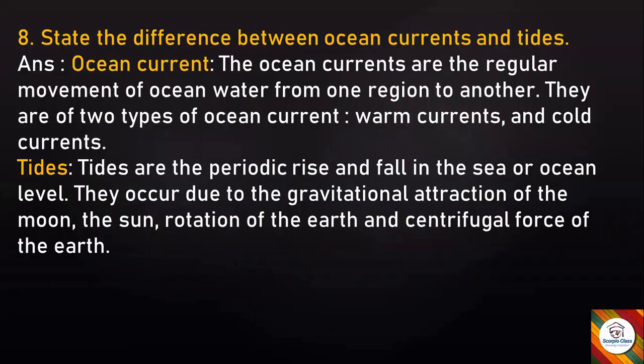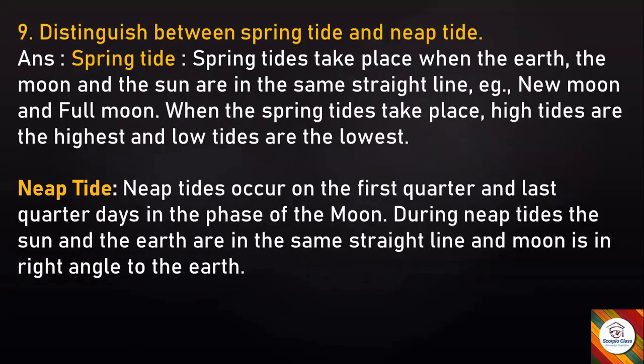Next, state the difference between ocean currents and tides. Answer: ocean current. The ocean currents are the regular movement of ocean water from one region to another. There are 2 types of ocean current: warm currents and cold currents. Tides. Tides are the periodic rise and fall in the sea or ocean level. They occur due to the gravitational attraction of the moon, the sun, rotation of the earth, and centrifugal force of the earth.